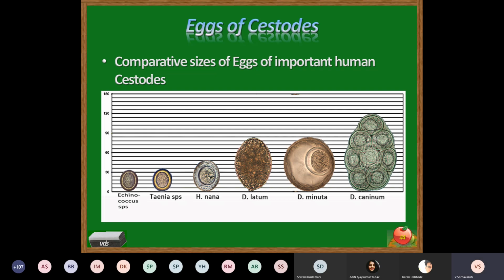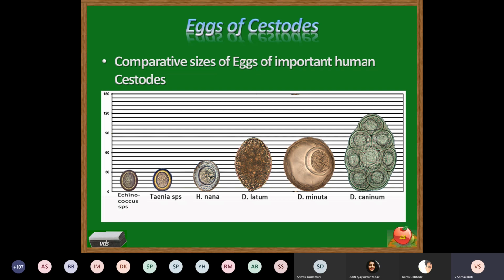And this is the slide that shows the sizes of eggs of cestodes. First two, they are of Echinococcus and Taenia species. Morphologically, they are one and the same, similar to one another. Slight difference in their size. H. nana, which is much bigger than that, measures about 45 micron in size.